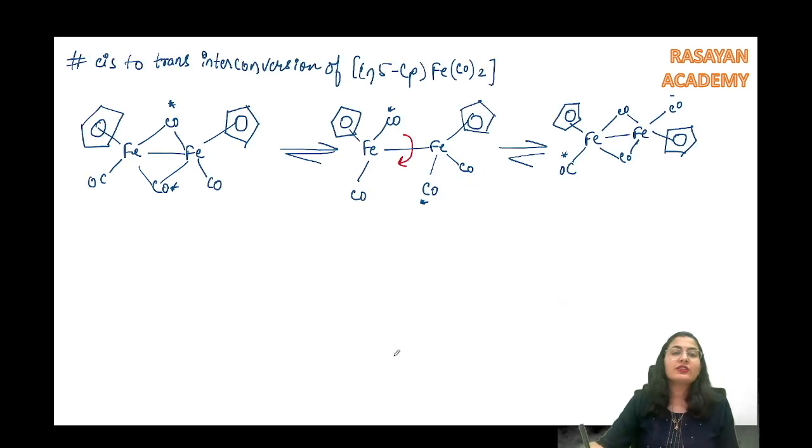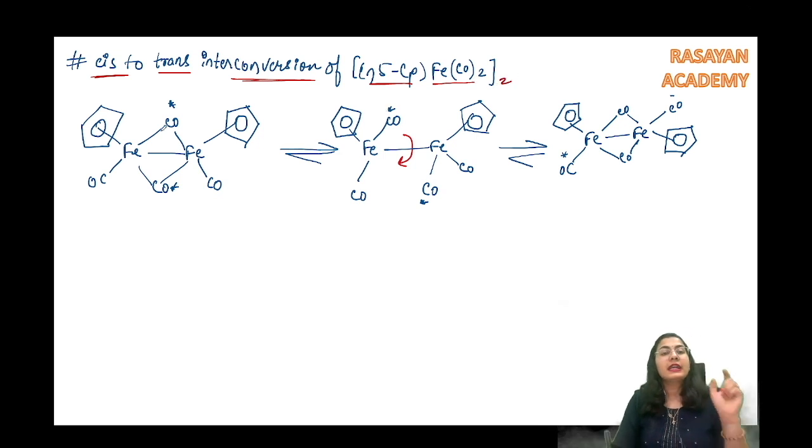So that's why this interconversion, the cis to trans interconversion of eta5-Cp Fe(CO)2 twice, is taking place. How? Look at this, let's say I'm marking these carbonyl carbons. Why? I need to know where they went. So I have marked them.